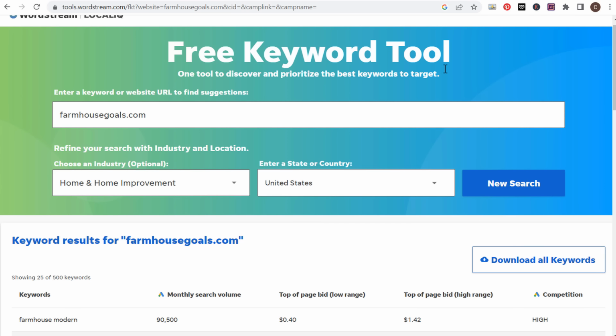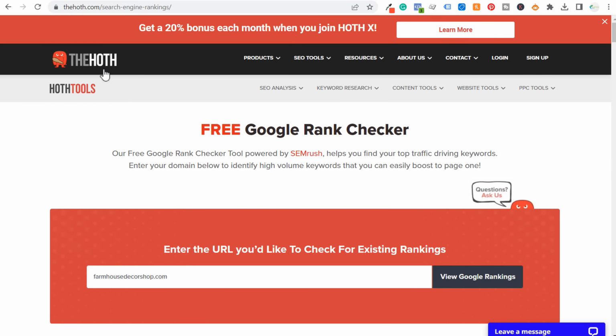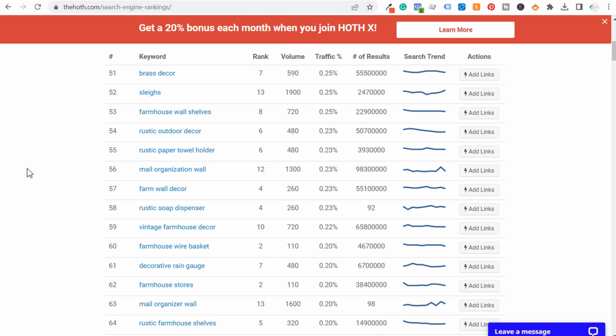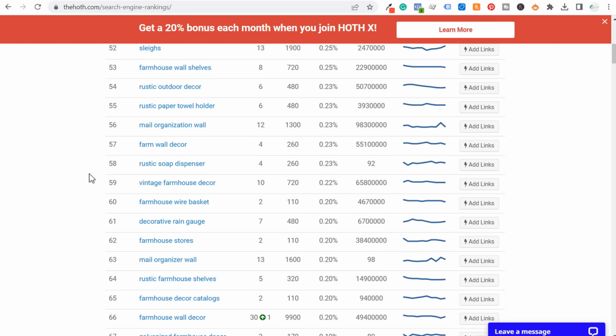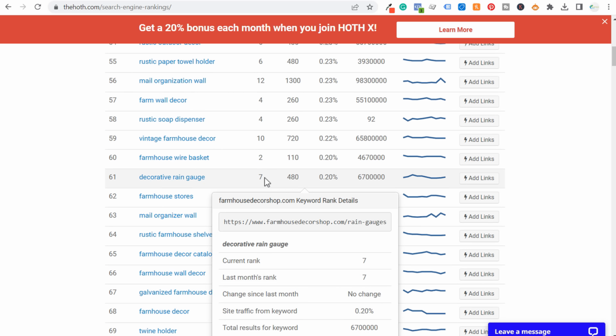So hopefully this helps. What you really want to do is find your top competitors first, look for keyword gaps, look for some quick wins. I really like some of the tools like rankinggap.com. I really like some of these hot tools that I found recently because they have some really unique keywords that aren't just going to be, again, things like farmhouse wall decor. You see that one here, but rustic soap dispenser, definitely not a keyword that I have even thought about. Decorative rain gauge, a keyword that I have no optimization for on my website. They rank 7th for 480 average monthly searches.